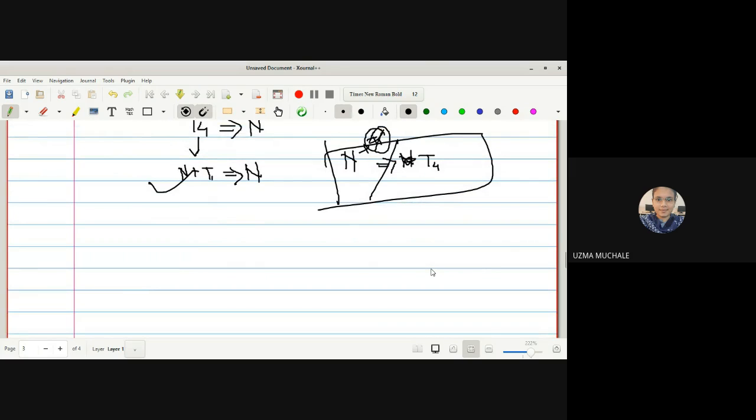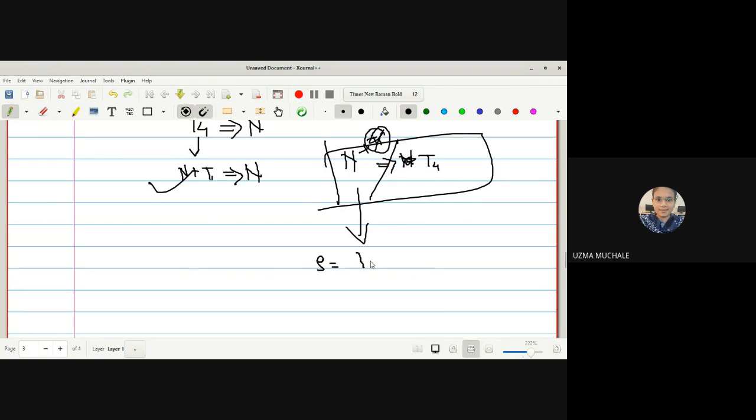Whenever I am writing this type of statement, you should write it down as a note. Every normal is not a T4, but every T4 is a normal. I will give you the counter example for this.